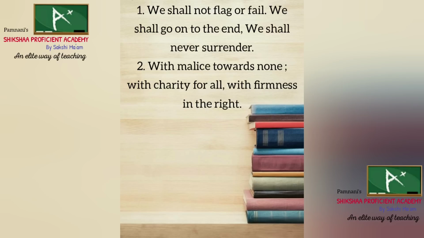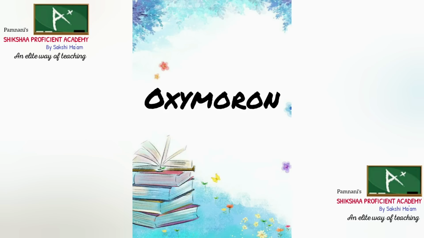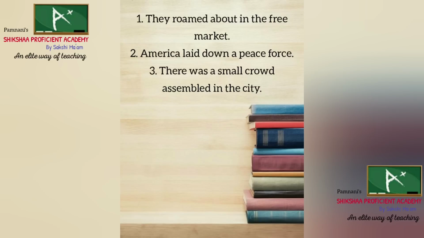Next figure of speech is oxymoron. An oxymoron is a figure of speech that puts together opposite elements. The words are seemingly opposite. For example, they roamed about in the free market. Now we can see market and free are put together.